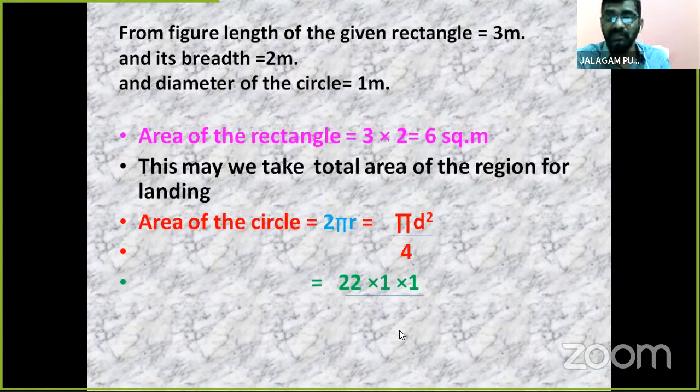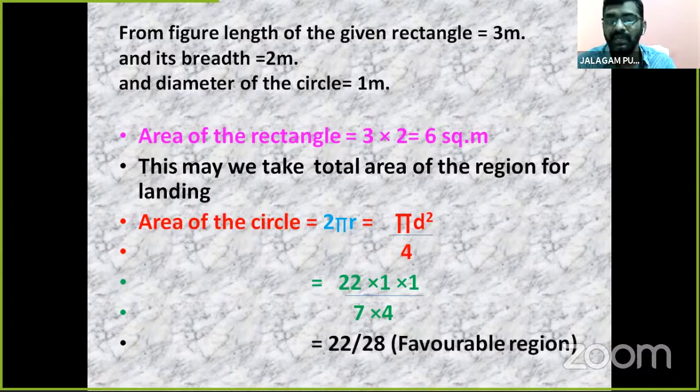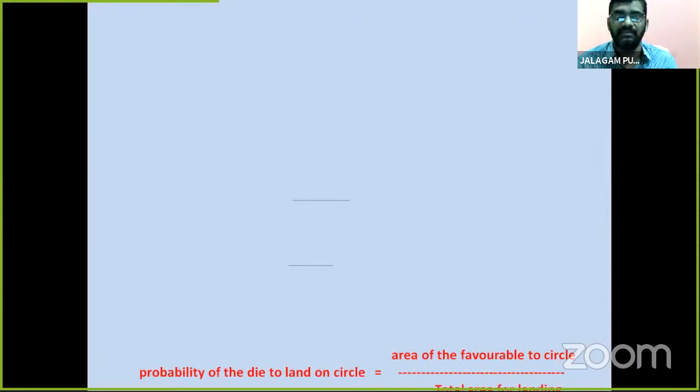That's why, see, we substitute the value. Pi means 22 by 7. So here d square and 1 into 1 by 4, so here 22 by 7 into 1 by 4. It is the favorable region. That is the favorable region.